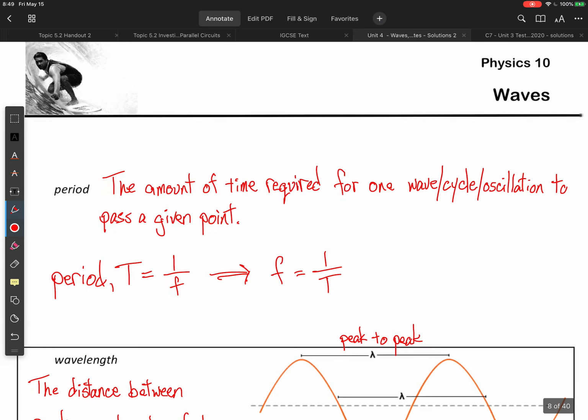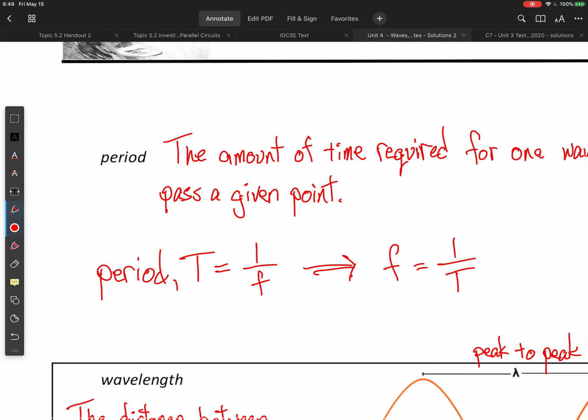Okay, so period. This is the amount of time required for one wave to pass a given point. So you just set an arbitrary point and then you measure the amount of time it takes for that wave to pass that point. And that is your period.